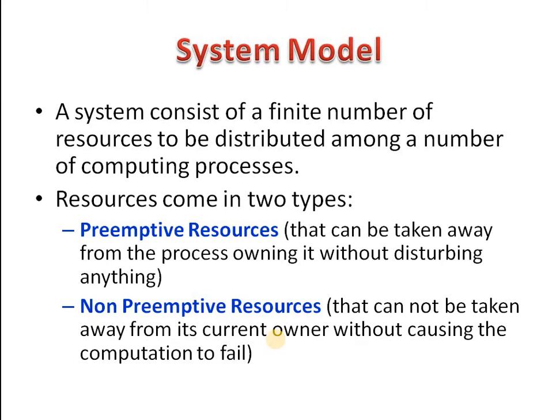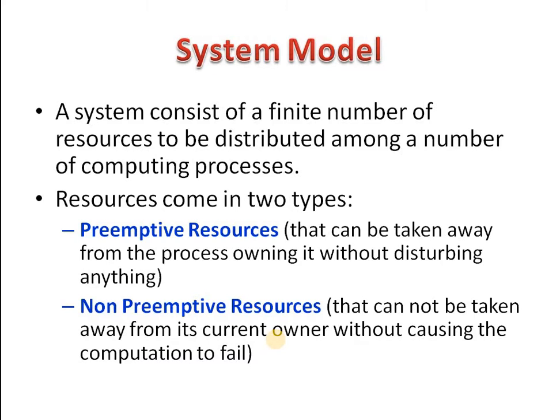Now let's study the system model of deadlock. A system consists of a finite number of resources to be distributed among a number of competing processes. Deadlock can occur when processes have been granted exclusive access to devices and files. When several copies of a resource are available, any of them can be used to satisfy any request for the resource.